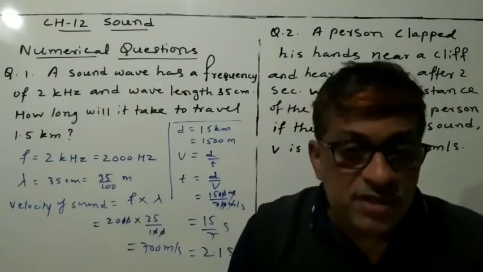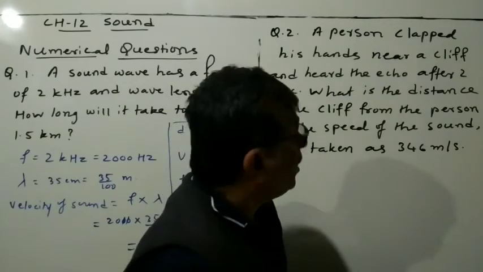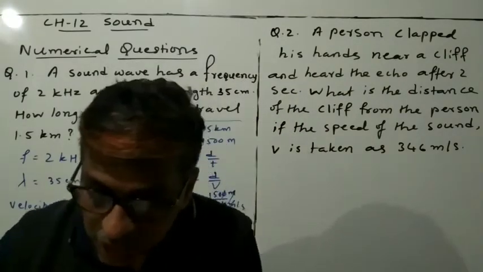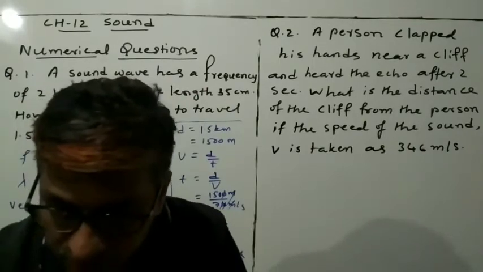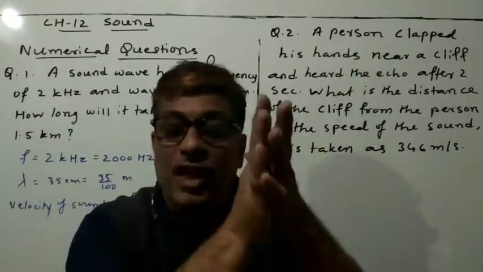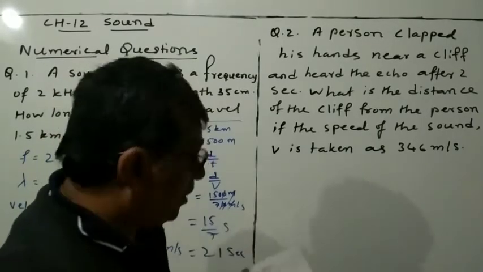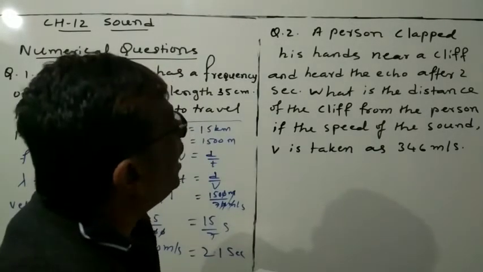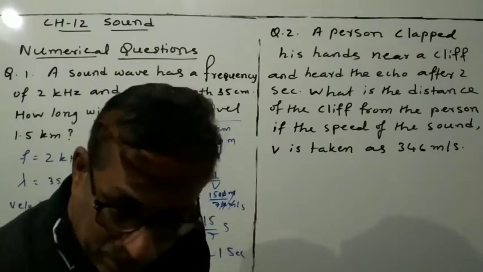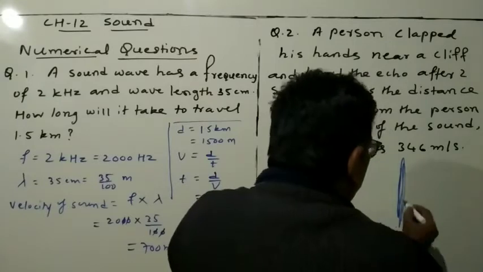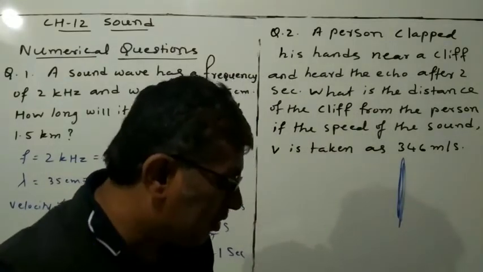Now I will go to the second question. A person is clapping. Clapping means like this, clapping. A person claps his hands near a cliff. Near a cliff means what? A vertical stone here, near a cliff, a hard stone.